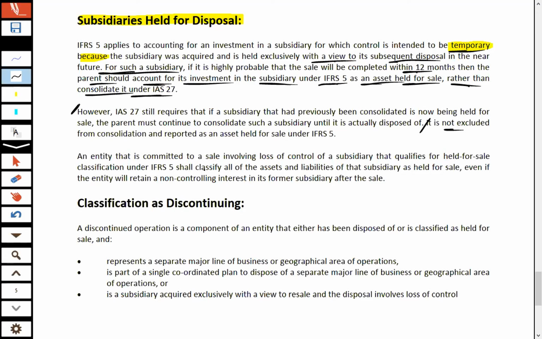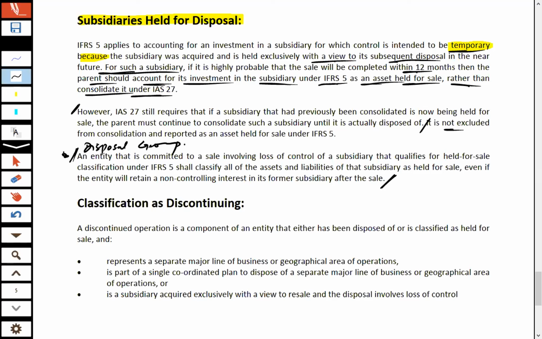Now, what is next? An entity that is committed to a sale involving loss of control of a subsidiary that qualifies for held for sale classification under IFRS 5 shall classify all of the assets. This paragraph pertains to the concept of the disposal group, and we shall be covering this concept at a later time.